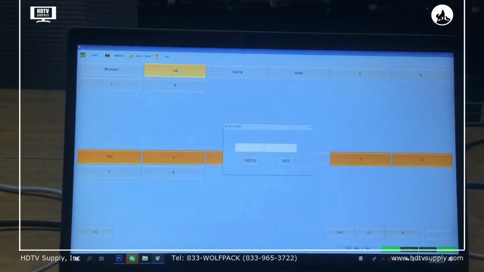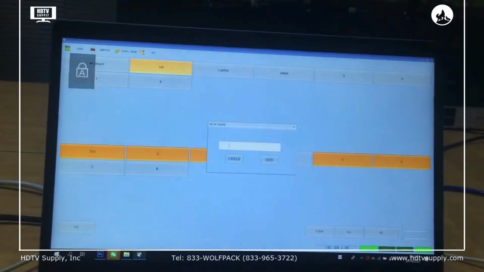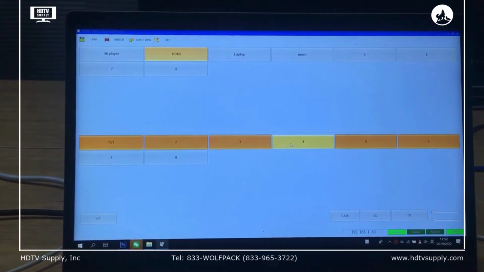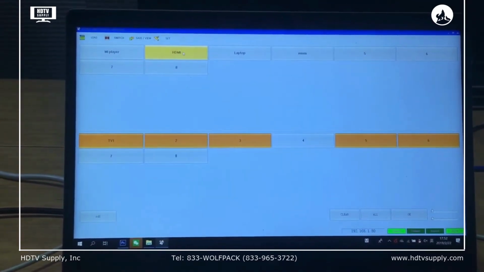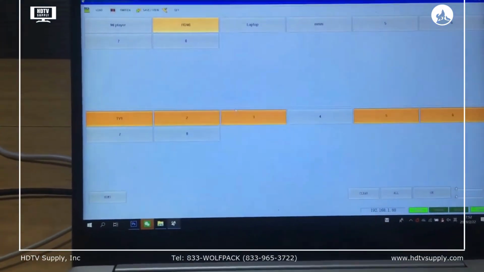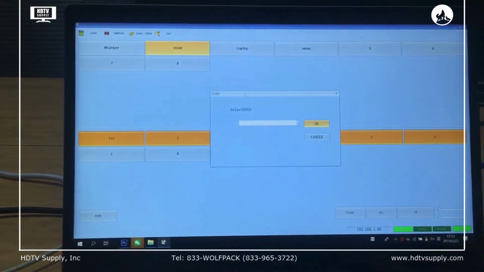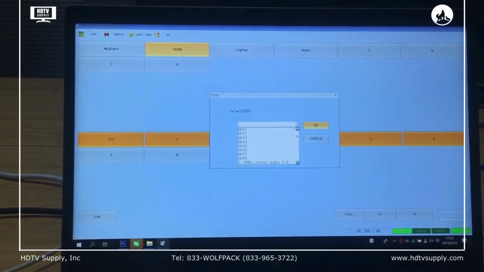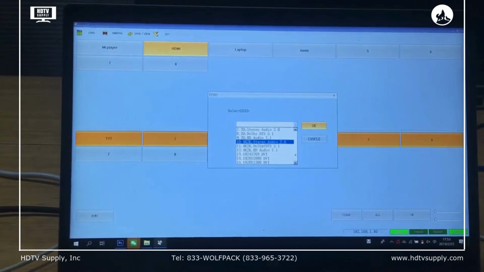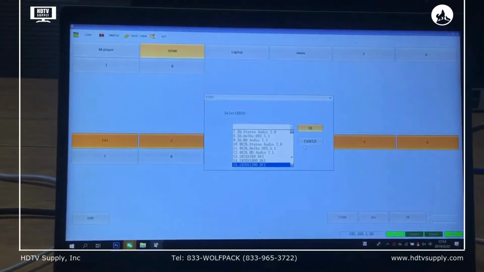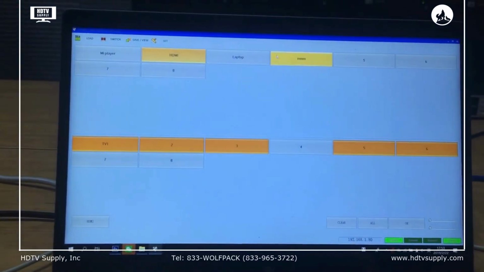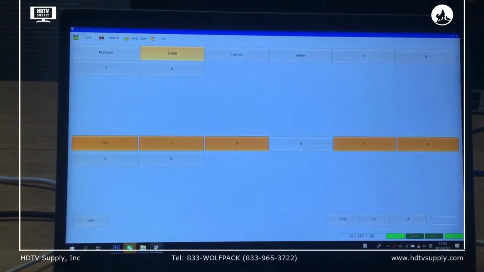We can also double click to change the name here, then click save. We already changed the name to HDMI. Once we select this one, if we right click on the mouse, we can select the EDID from the 8 outputs, and we also have the 15 embedded EDIDs. Once we select one, we click OK. This is about the switching.